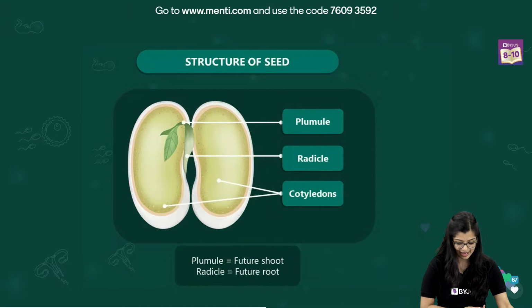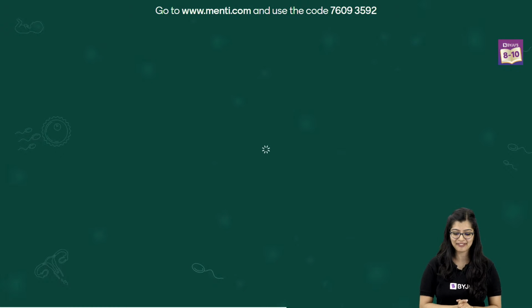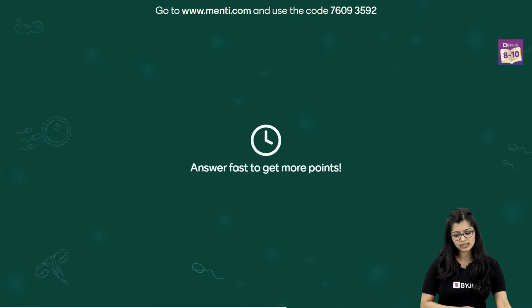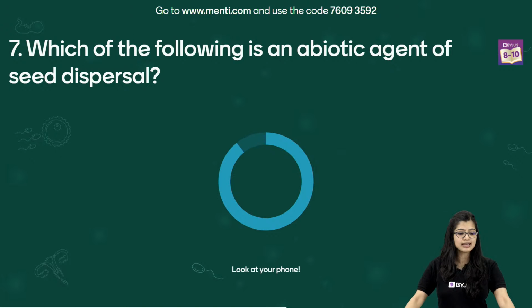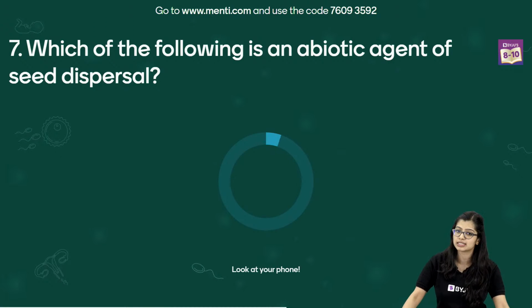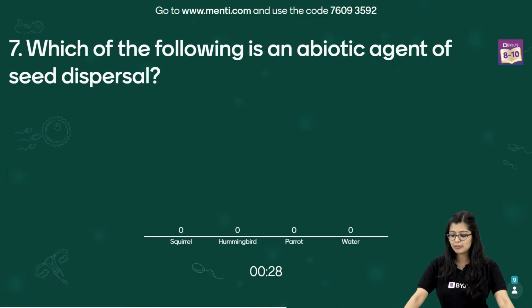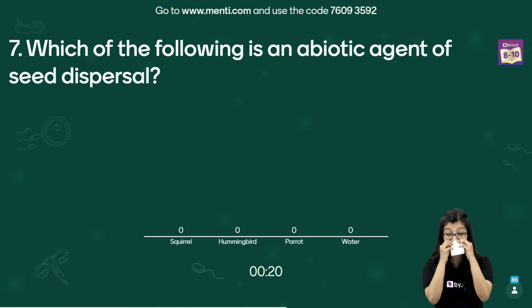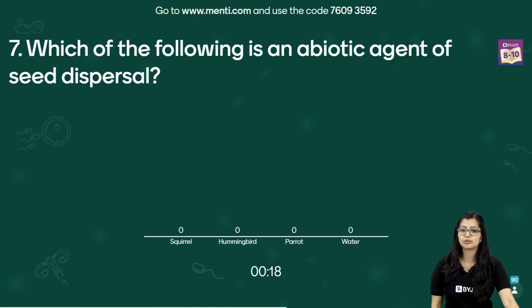Okay? Now let's have a look at the next question that we have here. So as you can see, we have the seventh question. So this question is very simple, right? Wherein they're asking us which of the following is an abiotic agent of seed dispersal, right? Squirrel, hummingbird, parrot, or water. Which right here is an abiotic agent of seed dispersal? Come on guys, we have 20 seconds left on the clock. This should be very simple.